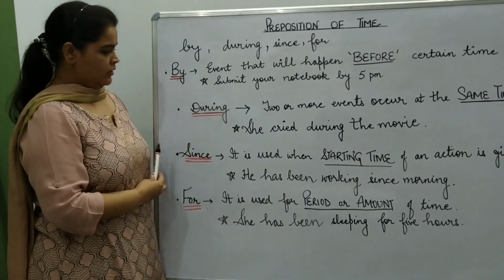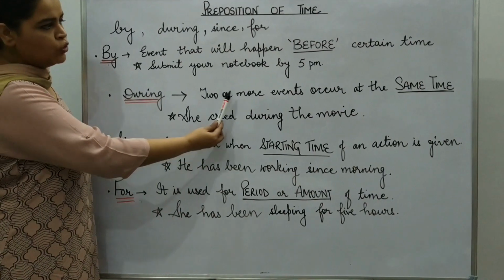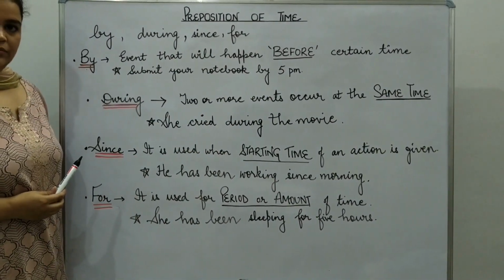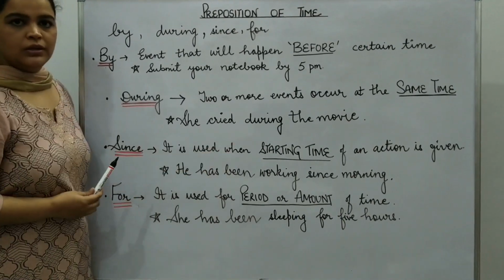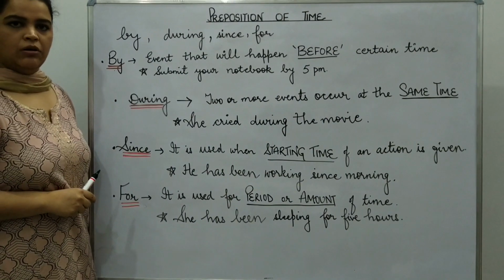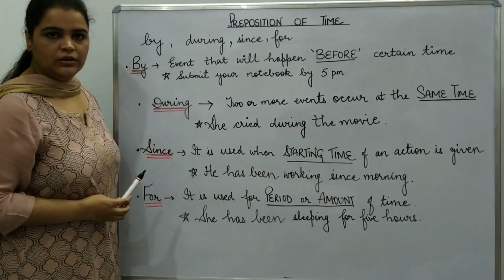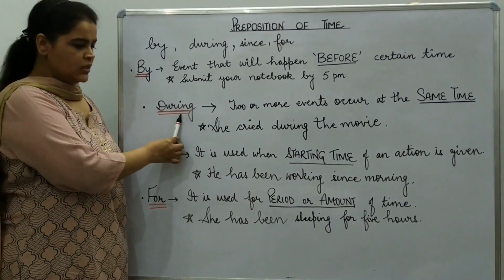The second one, it's during. During is used to talk about 2 or more events which occur at the same time. Example, she cried during the movie. Now here 2 events are going on. Number 1 is crying and second is the movie is going on. When 2 events go side by side, then we use during.